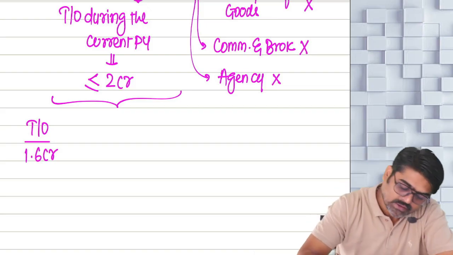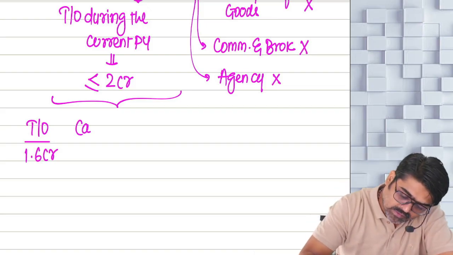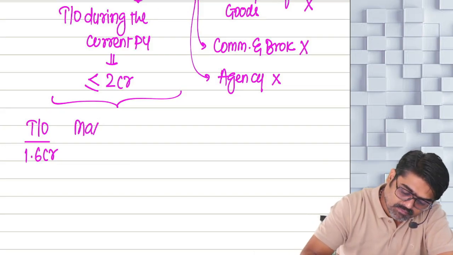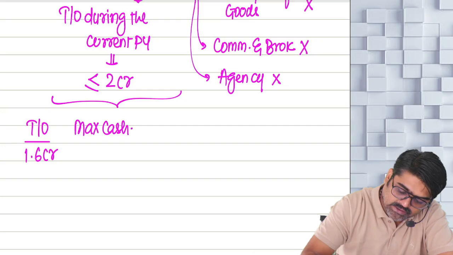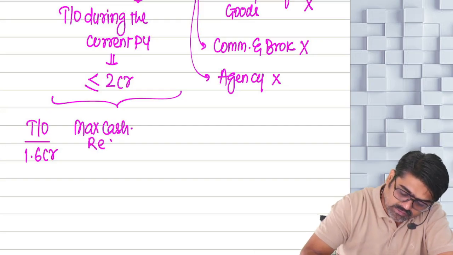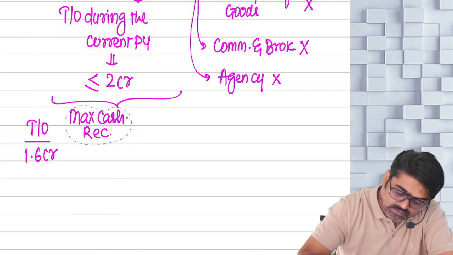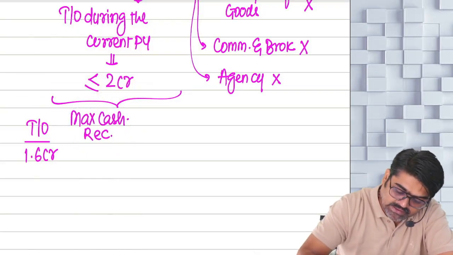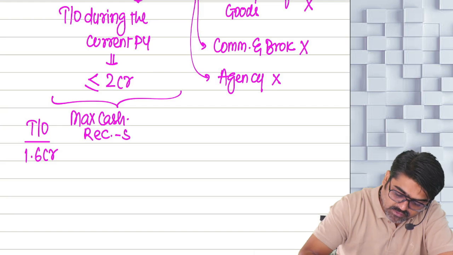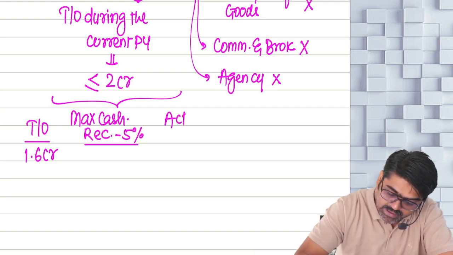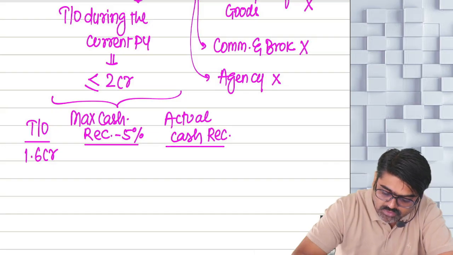Then out of this, the maximum cash receipts, that 5% limit, and the actual cash receipts, both you are supposed to compare.